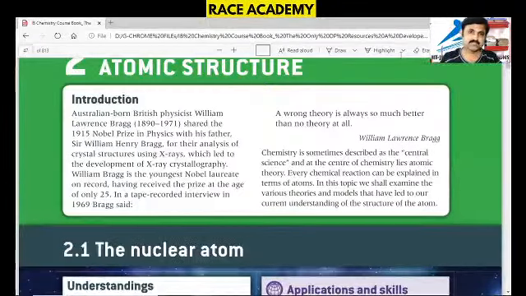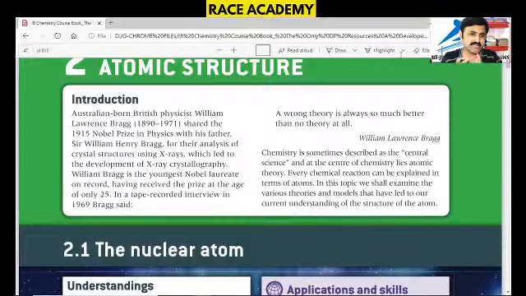It's a continuation of the previous lecture, from the local Indian board notes I have shown you. Now this is the IB textbook. In this, we will check how atomic structure is explained, up to the fundamental theories and whatever I discussed in the last class. Again in this lecture we'll see the IB board. Let us see what atomic structure is.